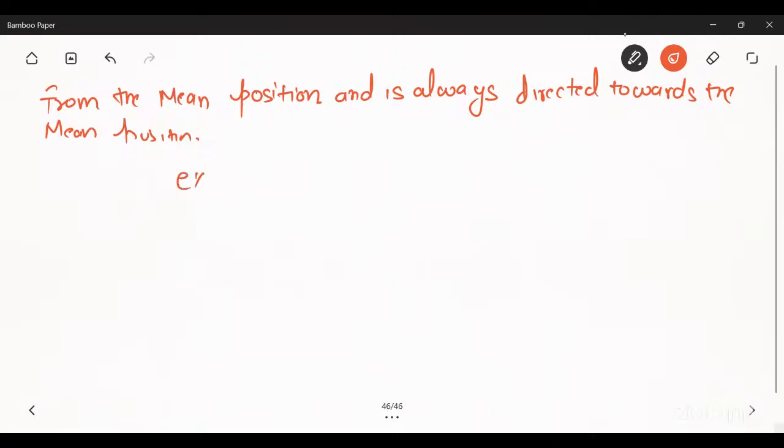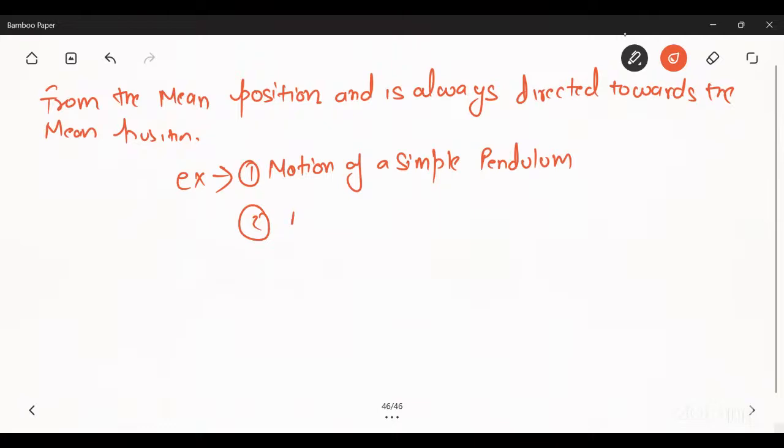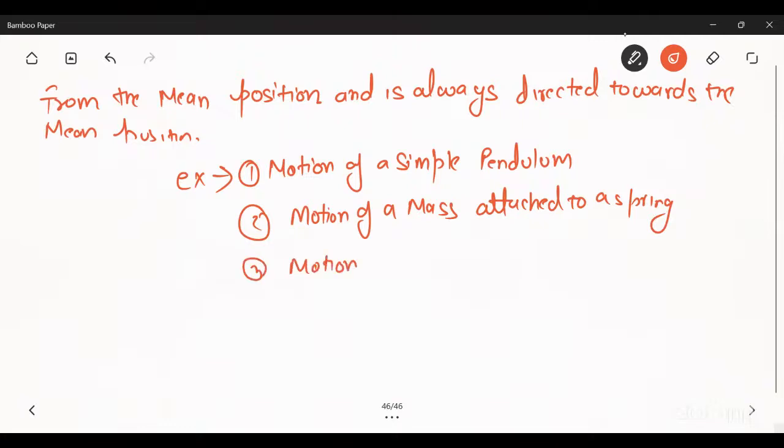Now, examples of simple harmonic motion are the motion of a simple pendulum, the motion of a mass attached to a spring, the motion of atoms in a solid, and a cork floating on water.